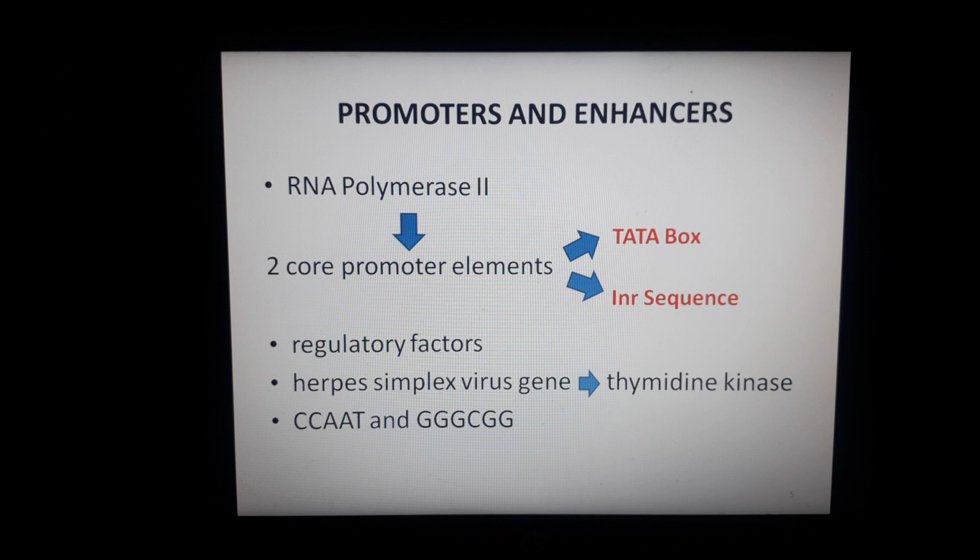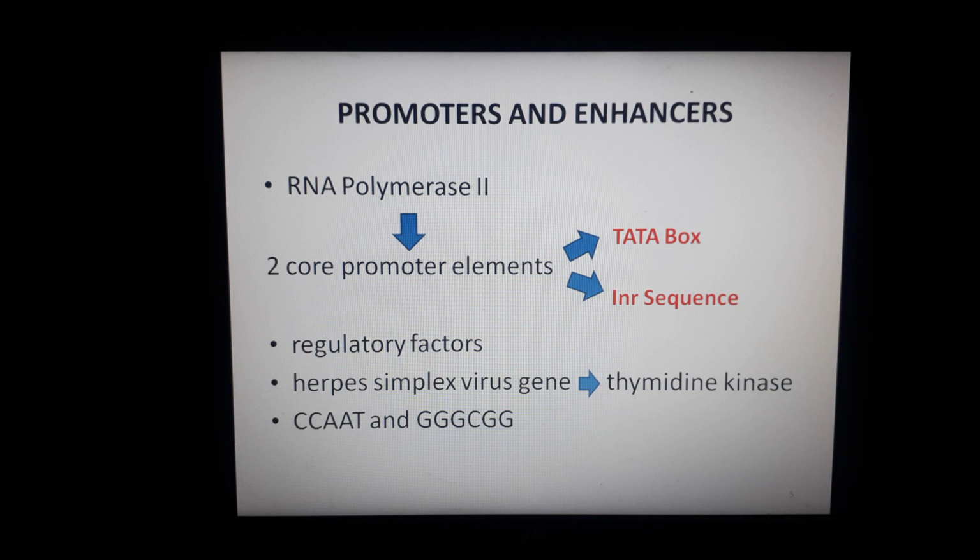These cis-acting regulatory sequences are frequently found upstream of the TATA box, meaning they are present before the TATA box. Here we will take the example of the herpes simplex virus gene. In herpes simplex virus, this gene encodes thymidine kinase, and two regulatory sequences were identified in it, which are also found in eukaryotes.